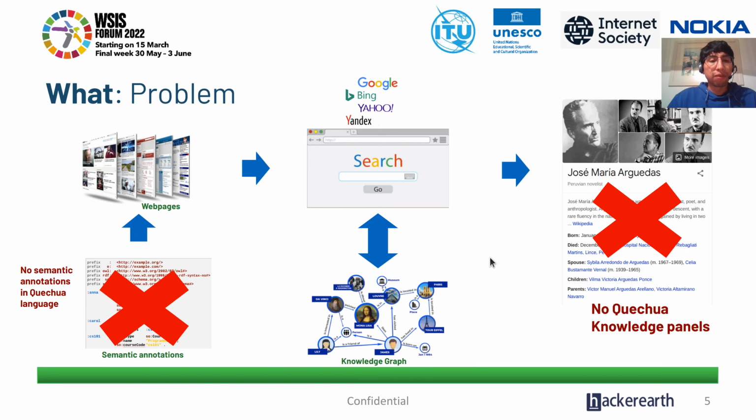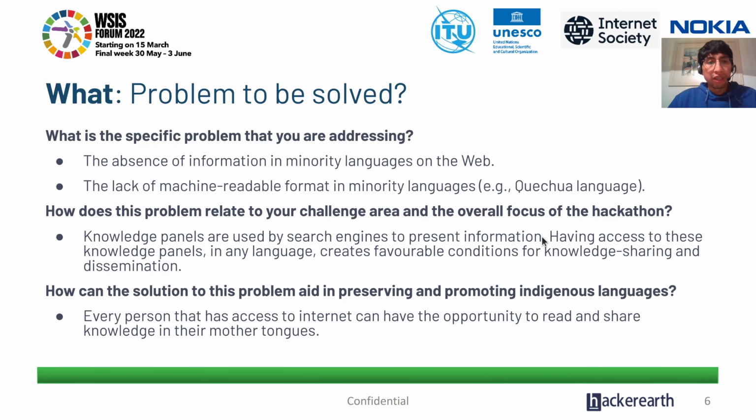So now what is the problem? There are no semantic annotations in minority languages on websites, so Google cannot retrieve the semantic annotations. Therefore, they will not present knowledge panels in minority languages, such as Quechua. So the problem we want to solve is the absence of information in minority languages on the web and the lack of machine-readable format in minority languages. Our use case is Quechua, but it can be extrapolated to any other language.